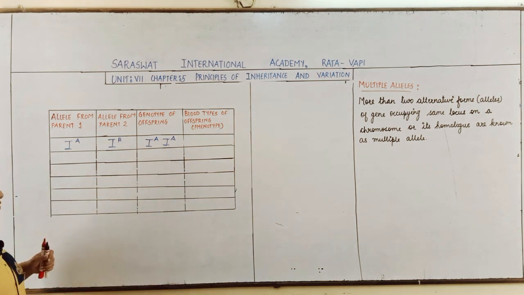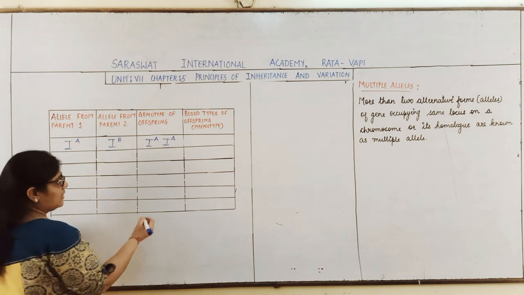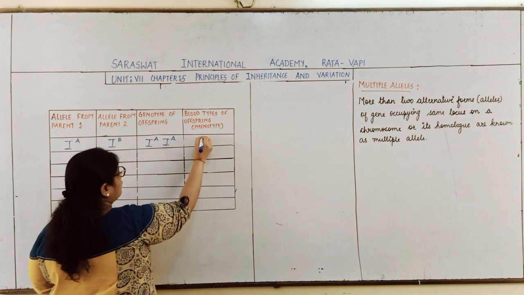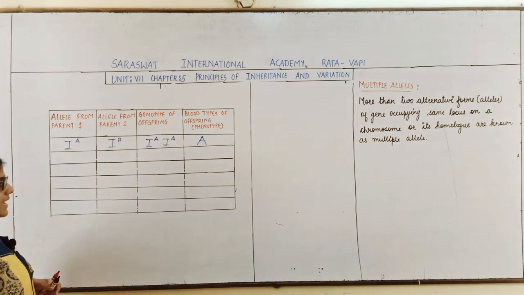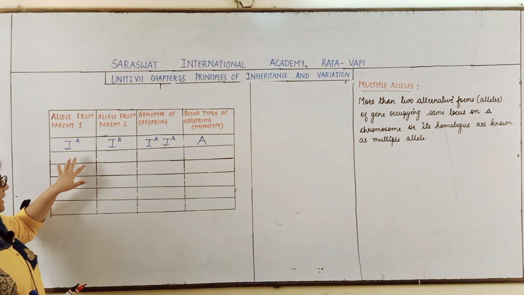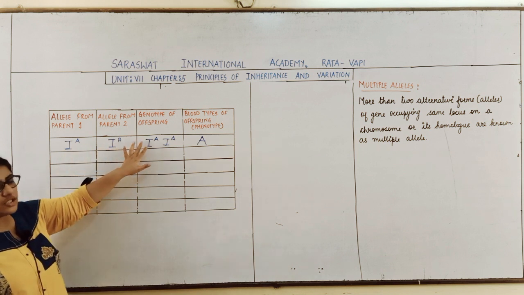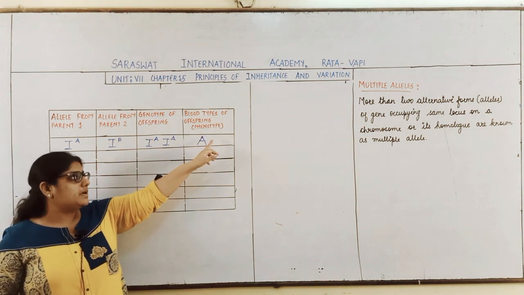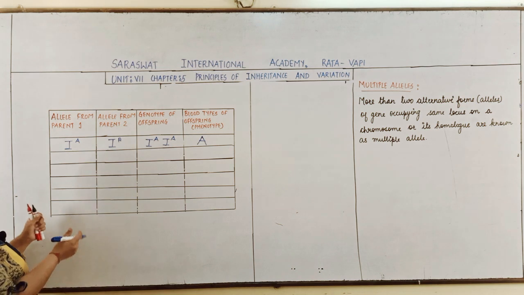Now students, we told you that both of these are in which condition? Homozygous condition. So what will be the blood group of the person? It will be A. So when the alleles from both the parents are IA, then the genotype will be this, and the blood group of that particular offspring will be A blood group.